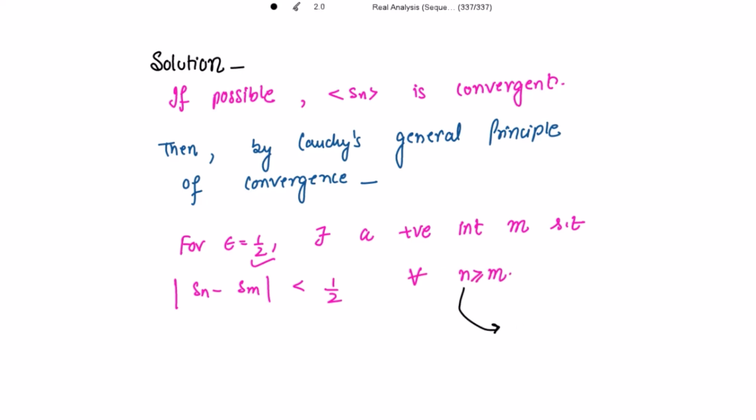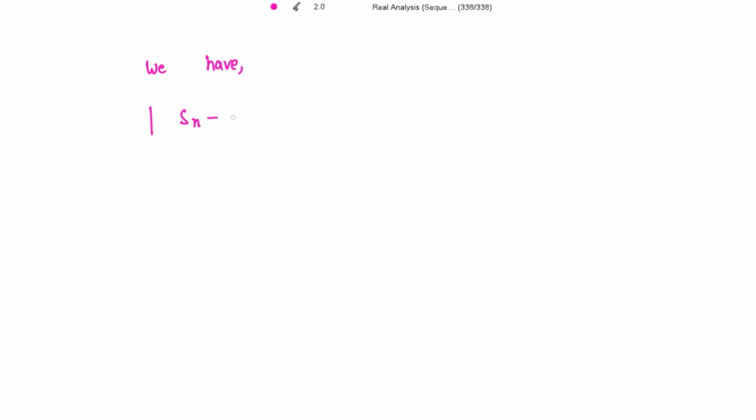Now if I take the value of n to be twice of m, then this n is strictly greater than m. Yes. So for n equal to 2m, we have n to be strictly greater than m. Mod of S of n minus S of m. Here we have taken n to be twice of m. So writing this S2m, mod of S2m minus Sm.